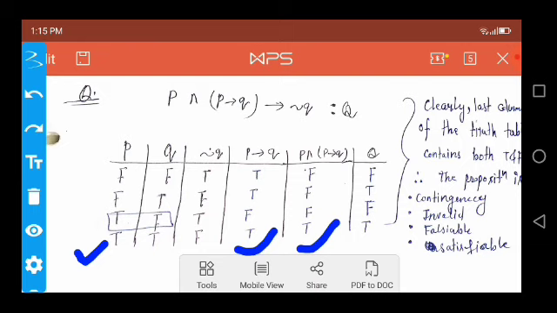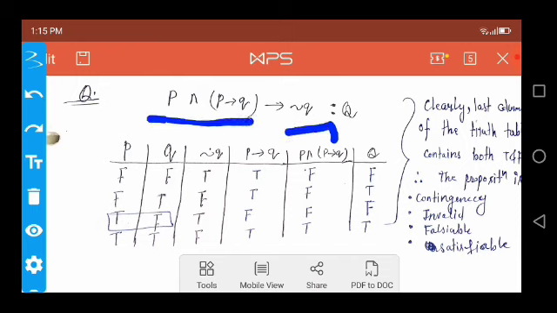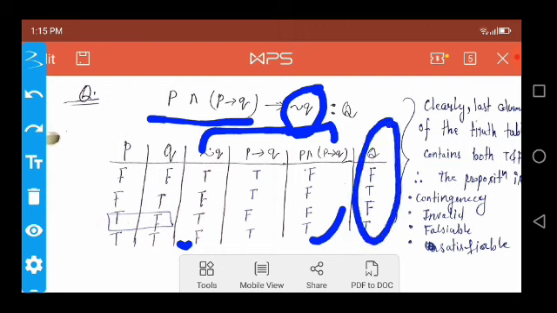So after that, we take this expression, P and P implies Q, and it implies not Q. After applying the operation of this implication, or conditional statement, we get the whole expression column: false, true, false, true.